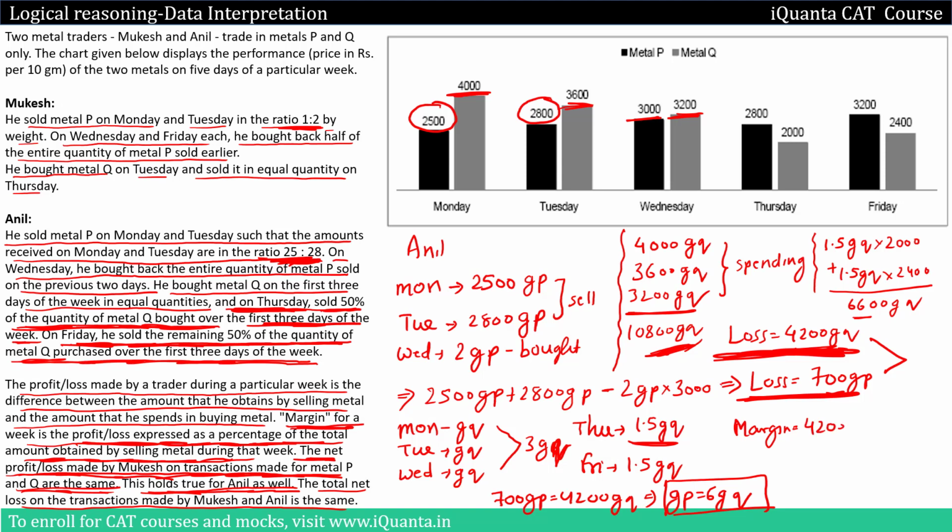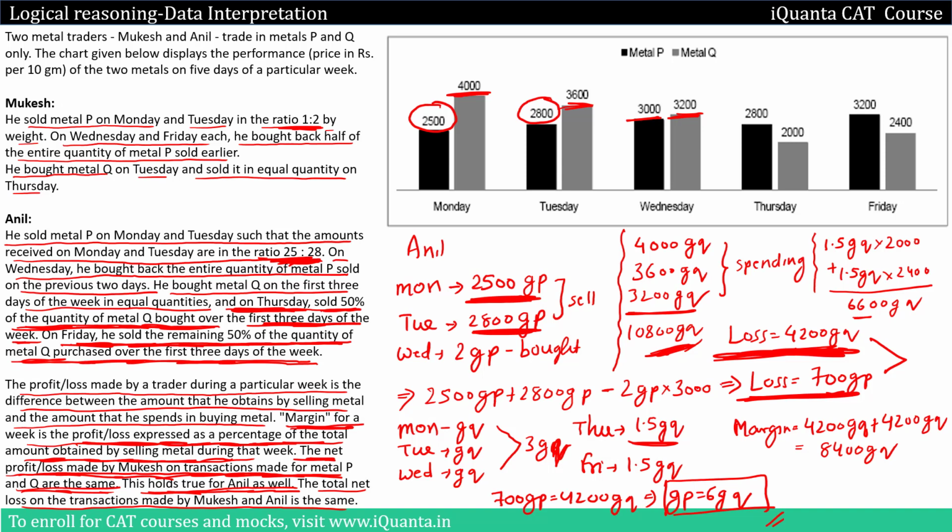So 4200 GQ plus 700 GP will again be equal to 4200 GQ using this relation. So total loss is 8400 GQ. Now to calculate percentage loss margin, you need to find out the total amount that he got by selling the metals. So what will be the total amount by selling the metals? Selling is 2500 GP, 2800 GP, then this